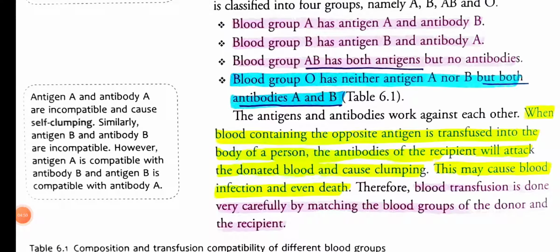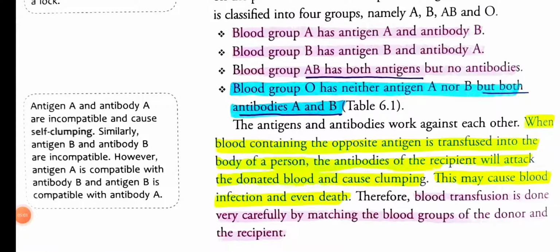Like that, the person who has AB blood group has both antigens A and B on the surface of the RBC, but in that case that person has no antibodies. The blood group O has neither antigen A nor B, but has both antibodies A and B.